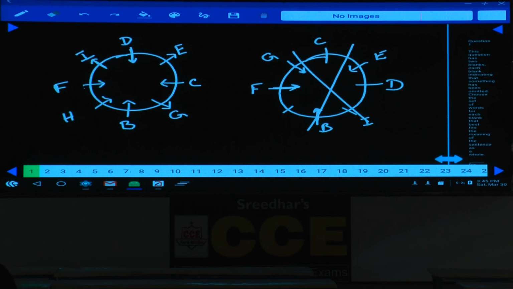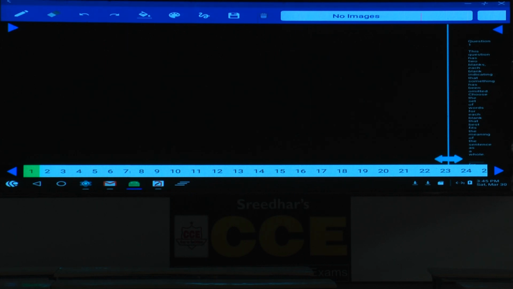8 friends are there. L, M, N, O, W, X, Y, Z are seated in a straight line facing north but not necessarily in the same order. Clearly specified. Now these persons are facing towards north. 1, 2, 3, 4, and 5, 6, 7, 8, only 8 persons facing towards north.